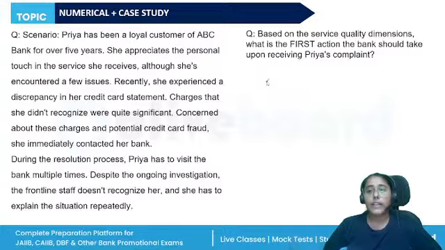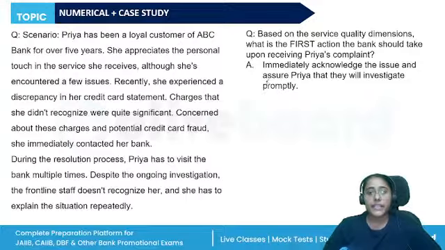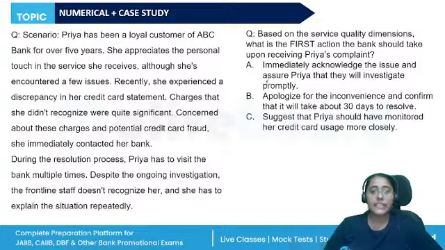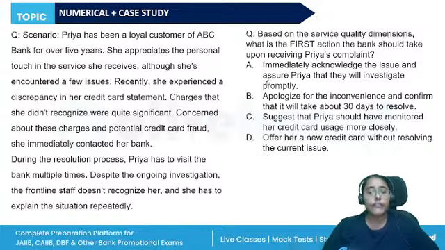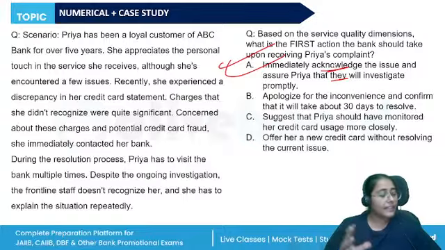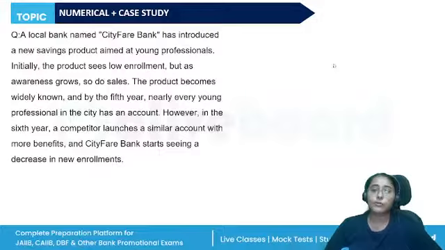Based on the service quality dimensions, what is the first action that the bank should take? Immediately acknowledge the issue and assure Priya that they will investigate promptly. Apologize about the inconvenience and confirm that it will take about 30 days to resolve. Suggest that she should have monitored her credit card. Offer a new credit card. So the immediate response should be giving assurance, right? Immediately acknowledging this issue and telling her that they will try to solve the problem as soon as possible.